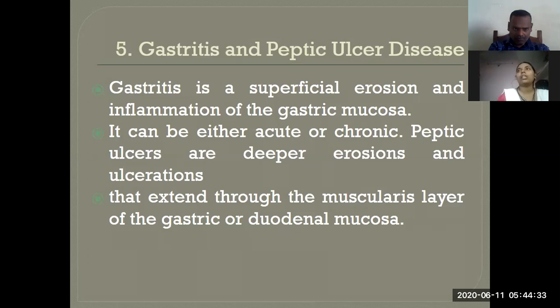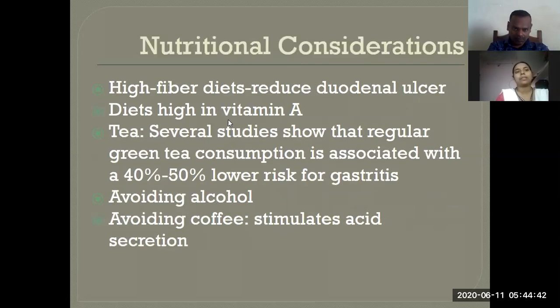So what are the nutrition considerations they want to follow? Next, they want to take a high fiber diet. So they want to choose the food which consists of high fiber content, for example, wheat. And they should not take too much also, because that also results in some other disorders. So they want to eat in limitation with a high fiber diet.